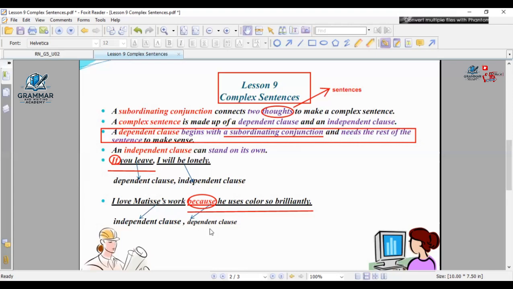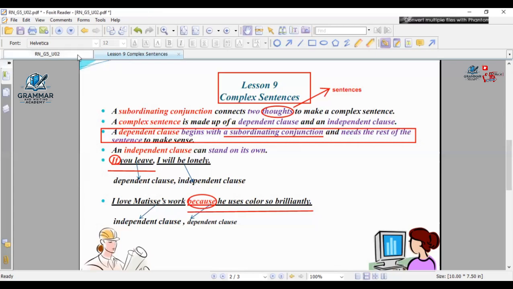How will it come to me in the exam? I'm gonna give you a sentence like this, or like that. If you leave early, I will be lonely. And I'm gonna say, I will be lonely is an independent clause. True or false? True, mister. Okay? If you leave is an independent clause. No, mister, it's dependent, it's false. Clear? Yeah. Okay, thank you so much.